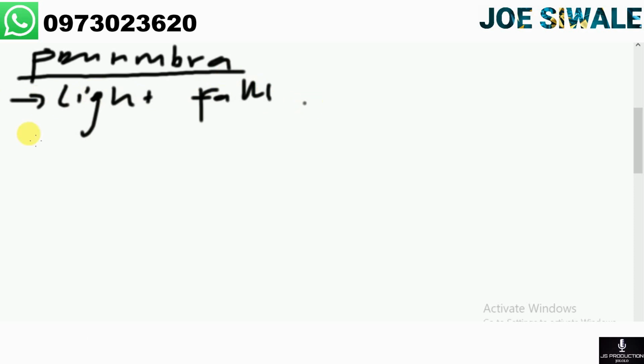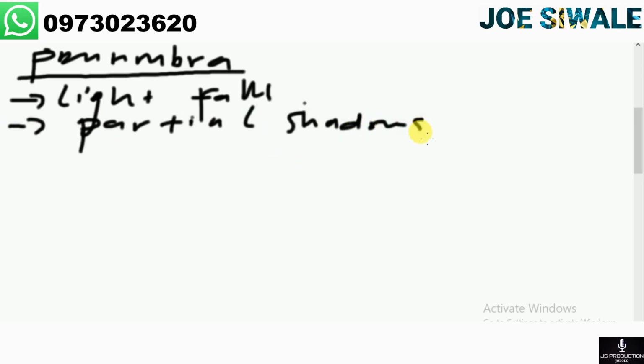The other thing that you must know is that these are partial shadows, and they are formed where light comes from a broader source.